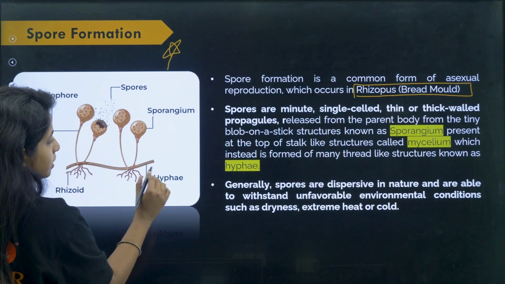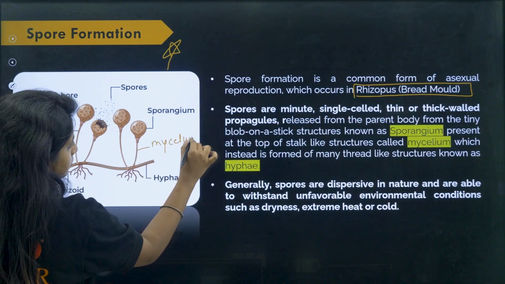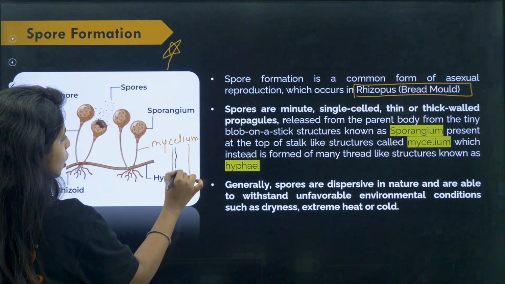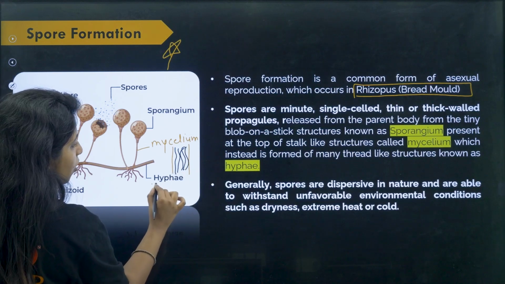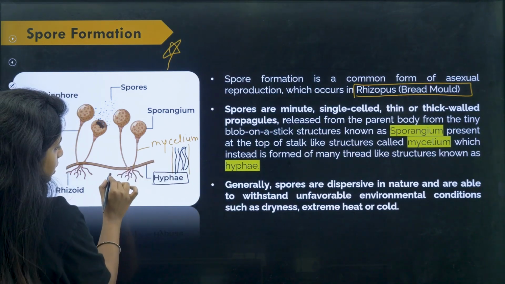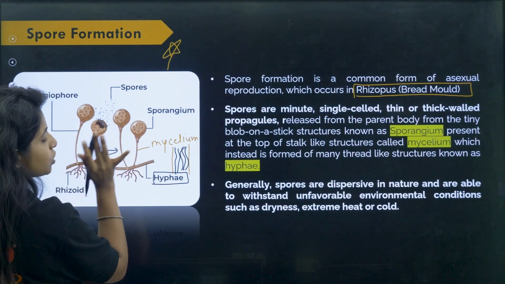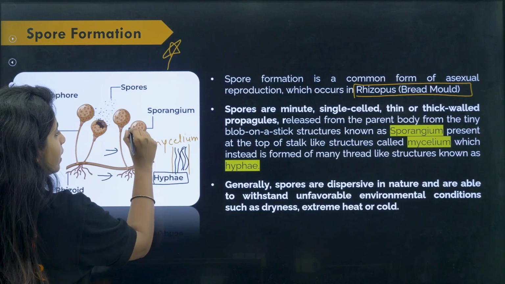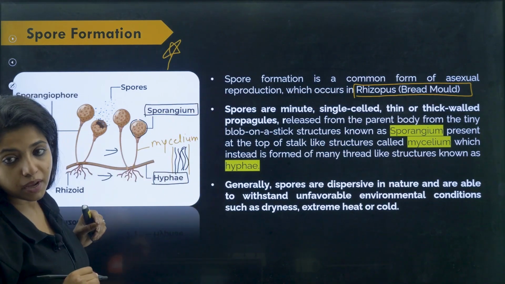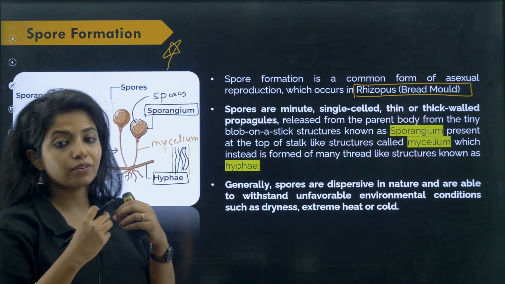So this structure that you see, this is known as mycelium. Mycelium is formed of lots and lots of what? Hyphae. So this is also made up of hyphae. This thing that you see over here is also made up of hyphae. Everything is made up of hyphae. At the end, you see a knob-like structure. What is this, children? This is known as sporangium. And inside the sporangium, what do you have, children? You have spores. So when the sporangium breaks open, it gives rise to spores.